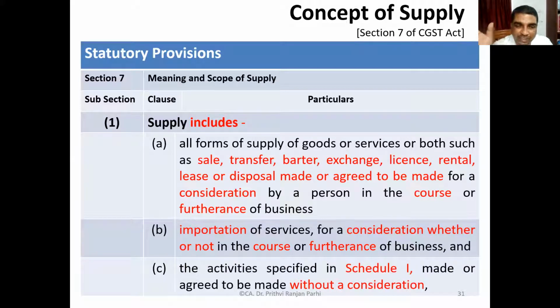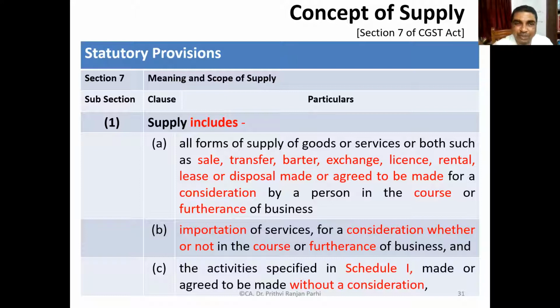Part C talks about activities specified in Schedule 1, made or agreed to be made without consideration. That means there is a list of activities, and we'll be going through that. In respect of those activities, even if there is no consideration, still they will be regarded as supply.